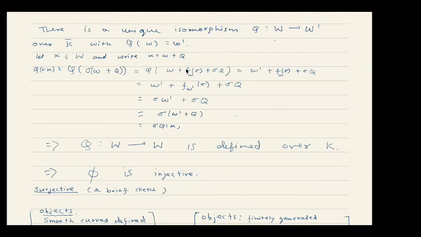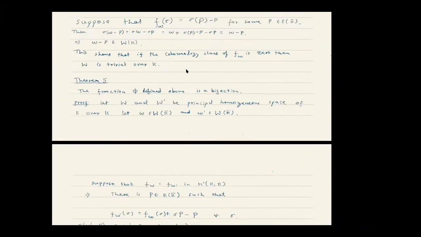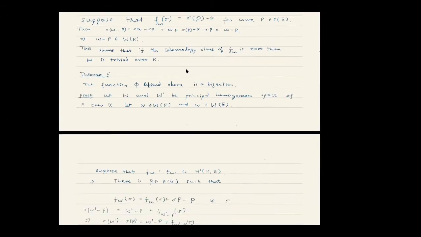This shows that the correspondence which I had given from the set of principal homogeneous spaces for E up to equivalence to H1 is injective. So this is the proof of injectivity.